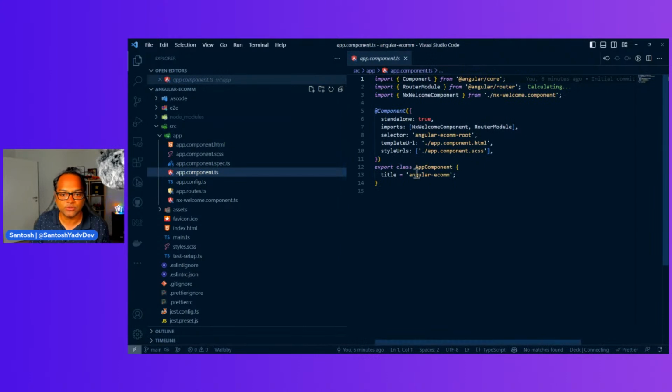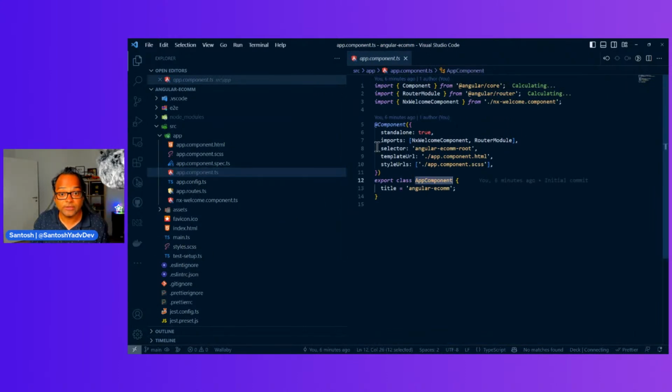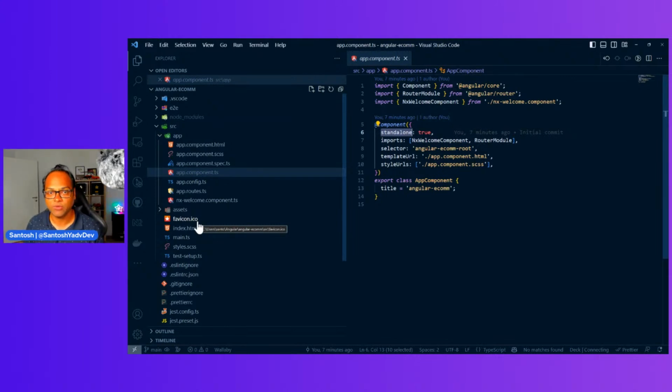Let's see app component. Now we have a component, and whenever you have a standalone component, how can you figure it out? Of course, you have a standalone property set to true. For a standalone component, you don't need to define Angular modules. This is for the developers who already know about Angular modules. If you don't know about Angular modules, that's absolutely fine. Just forget about it. So here we have a flag saying this component is a standalone component, and what are the features that come with this? Of course, we'll go into more detail and see.